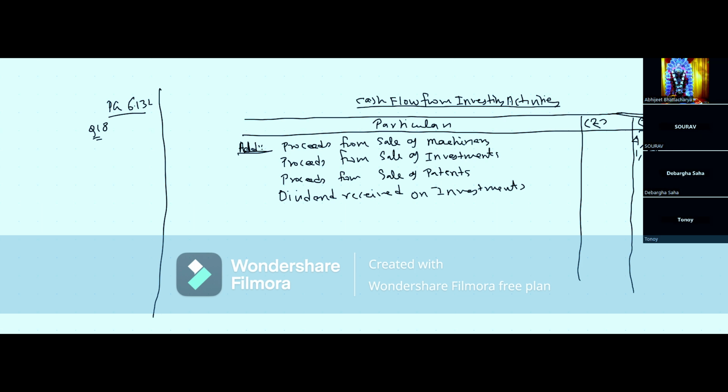So when you are investing in debentures, the interest that you receive on that is also a part of your investing activities. So once again, I mention interest received on debentures as investments, 8,000. Sorry for my handwriting.